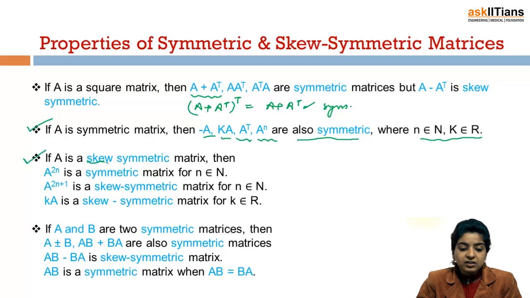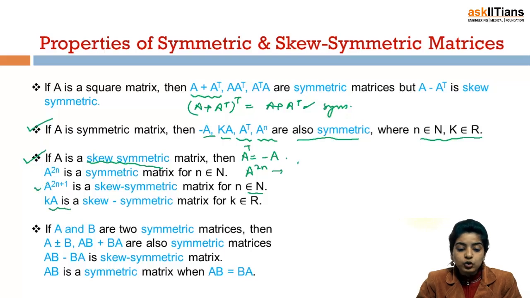Next, if A is a skew-symmetric matrix, then A raised to 2n is a symmetric matrix for n belonging to the set of natural numbers. A raised to 2n plus 1 is a skew-symmetric matrix for n belonging to the set of natural numbers, and kA is a skew-symmetric matrix for k belonging to R. You can simply prove it. It is given that A is skew-symmetric, that means A transpose is minus A. Then A raised to 2n is a symmetric matrix. So what you can do is you can either take an example and prove that A raised to 2n is symmetric for n belonging to the set of natural numbers.